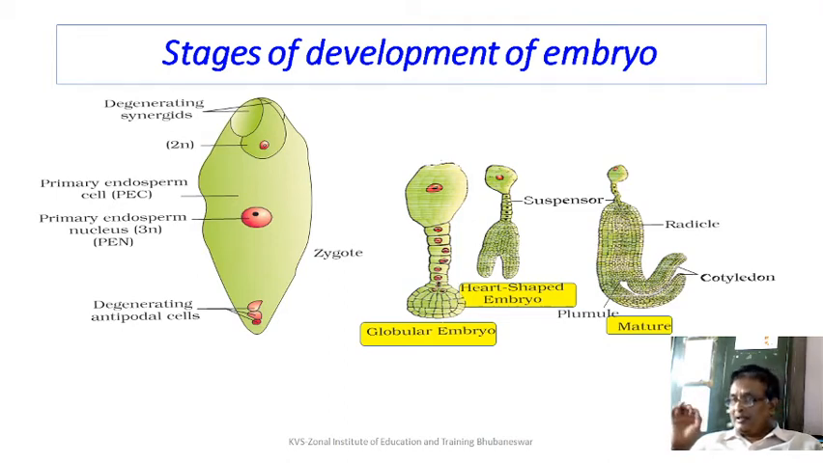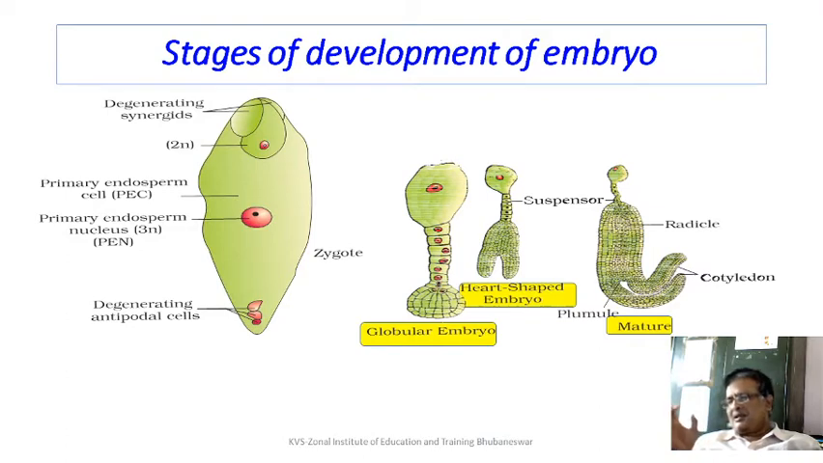The embryo is initially in the form of the zygote, that is diploid. Now what happens? This one cell divides into 2 cells. You can see the first large cell in diagram number B. It is quite a big cell. It is called the hypobasal cell. And the smaller cell that is formed at the base is called the epibasal cell.